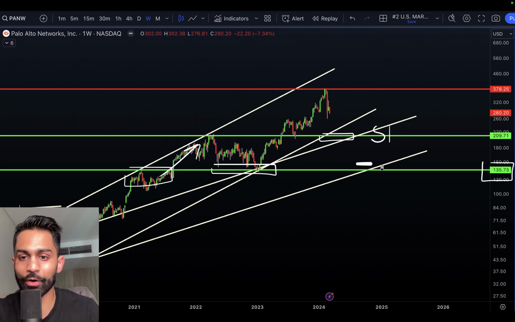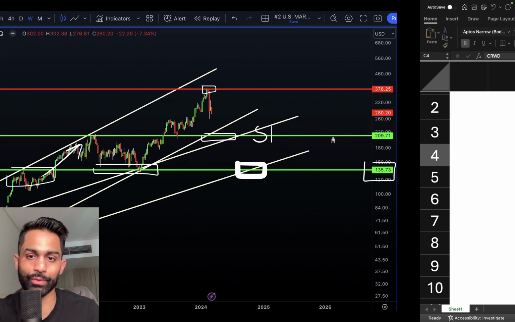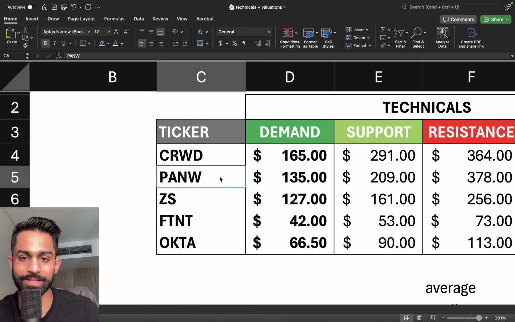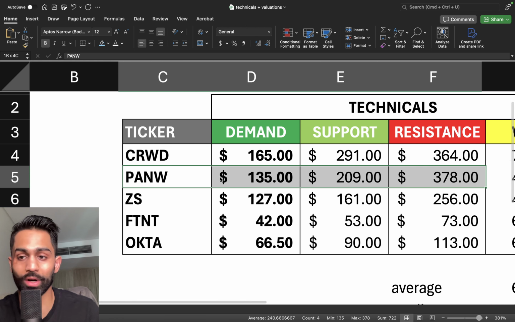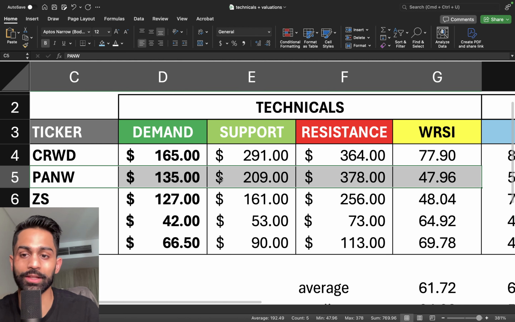So huge area of demand here at 135, very strong support at 209, and resistance at $378 for Palo Alto. Again, 135 is a very strong area of demand, $209 is near-term support, $370 is resistance, and the weekly RSI is at 47.9, so just under 48. Quite neutral, not overbought, not oversold.